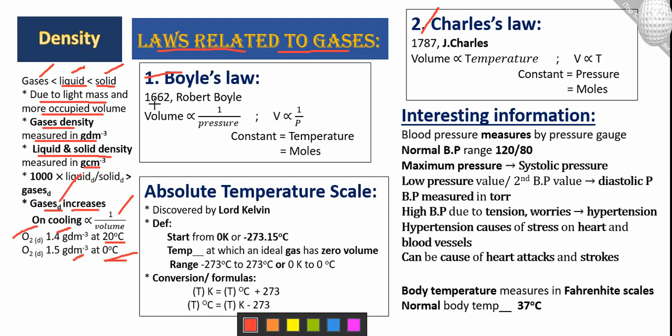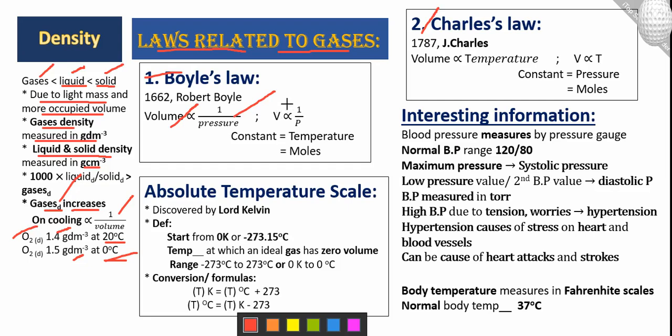In 1662 Robert Boyle discovered this phenomenon, in which we can see that the volume contained by a gas is inversely proportional to its pressure. If we apply pressure, the volume will decrease. It means it is an inverse relation. If we increase the first one, the second one will decrease. If the first one decreases, the second one will increase. It is an inverse relation.